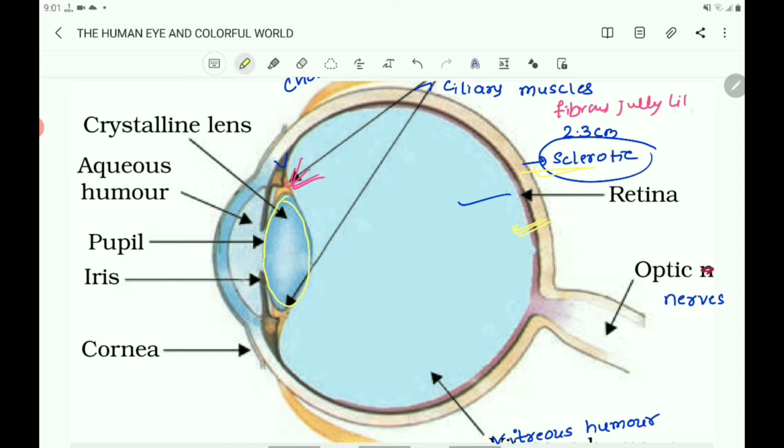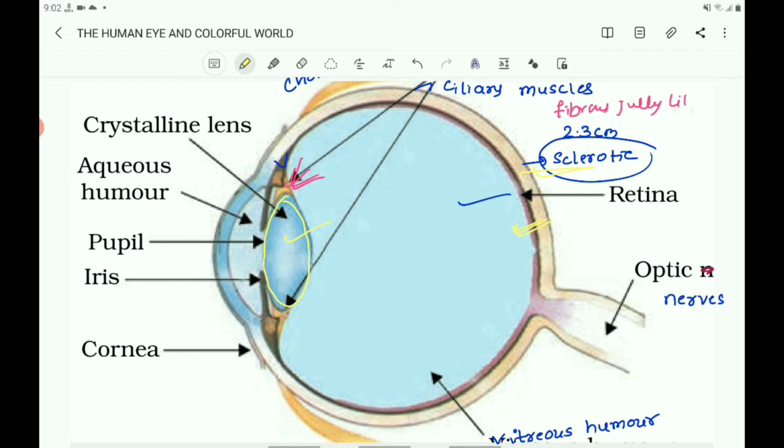You can't change the position of the object, so by changing the focal length of the lens, you will get the image on the retina. This is done with the help of the ciliary muscles. Ciliary muscles automatically change the focal length depending upon the distance of the object from the eye.